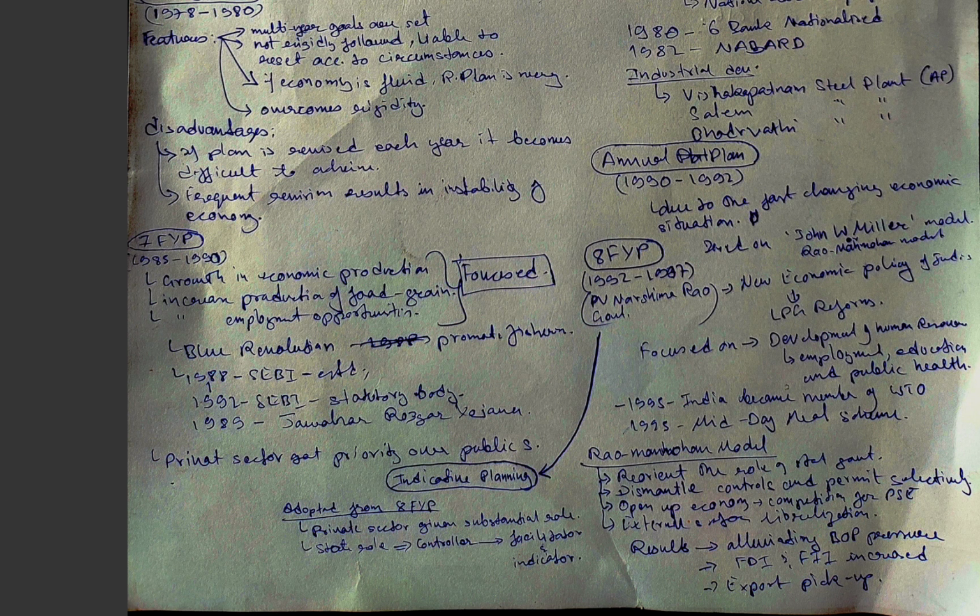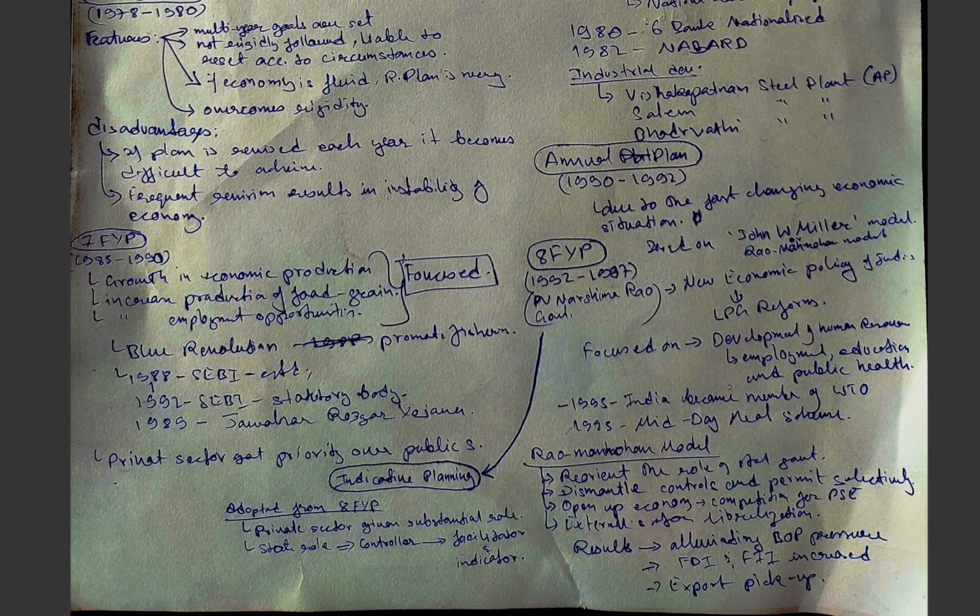After the seventh 5-year plan came the annual plans, which lasted from 1990 to 1992, due to the fast-changing economic situation.